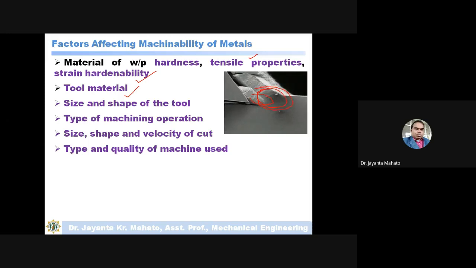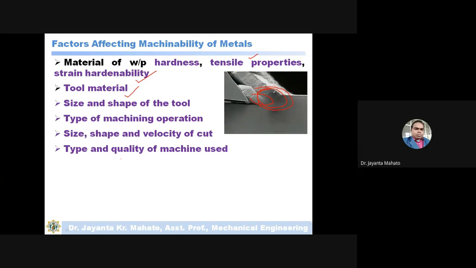In that case, obviously you will not get a very good surface finish compared to a high quality machine like a CNC lathe. So this also affects the machinability of the material.